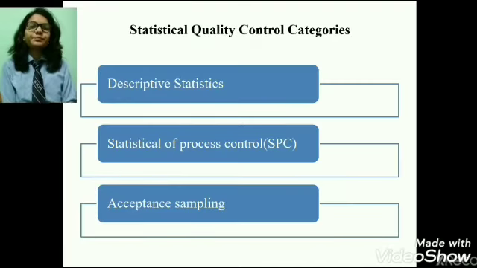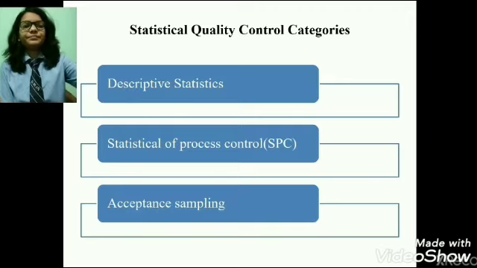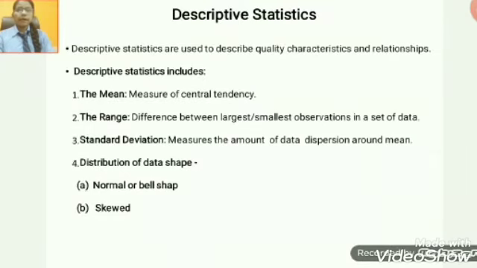Next, statistical quality control categories divide into three parts. First is descriptive statistics, second is statistical process control, and the third one is acceptance sampling. I am here to discuss the descriptive statistics.